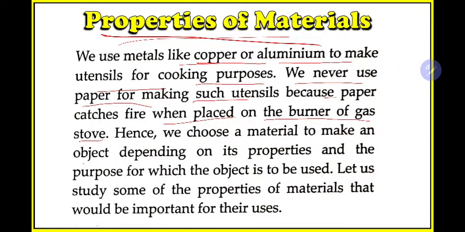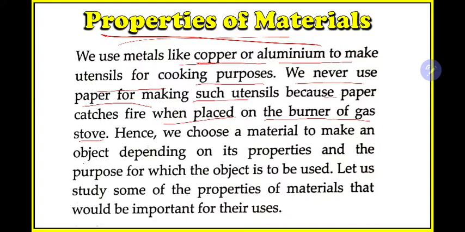Whenever we put a pan made of paper in fire, it will catch fire, but the aluminum pan or the iron pan will not catch fire. So we have the basic concept that some objects catch fire and some do not catch fire, and based upon this we are grouping and utilizing them.